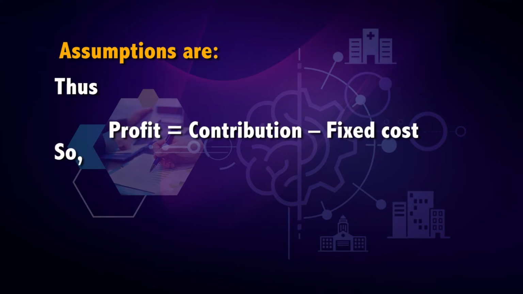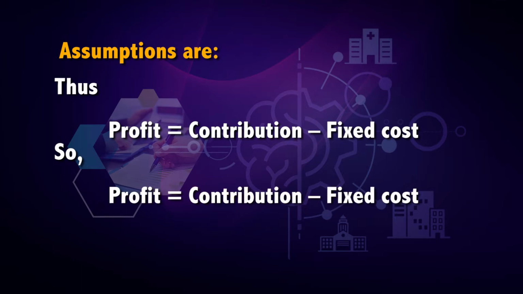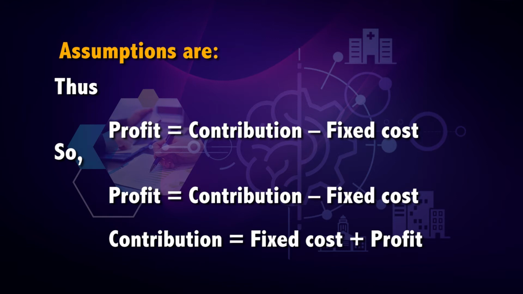So, when profit is equal to contribution minus fixed cost, we can also say that contribution is equal to fixed cost plus profit. In this way, both contribution and profit can be calculated, which can be used further for CVP analysis. If any 3 elements in the equation are known, then the fourth one can be easily calculated.